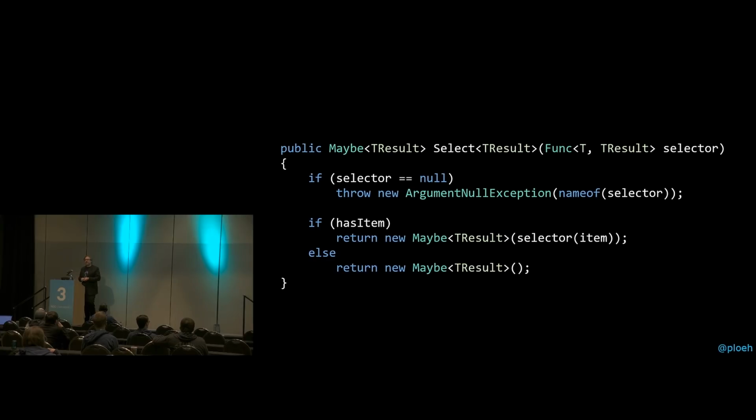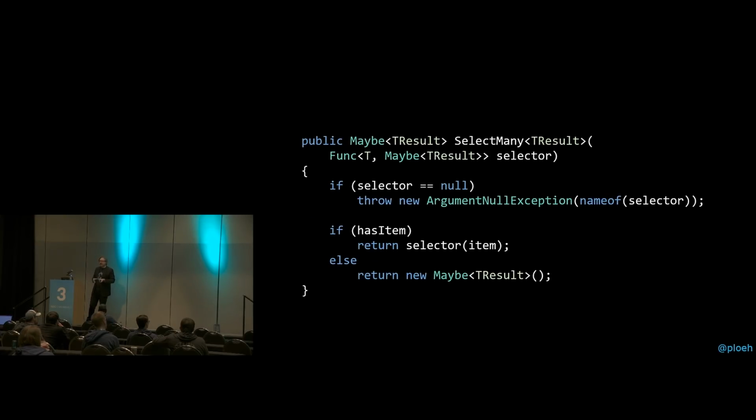This is a structure-preserving map because it takes populated Maybe<T> values and turns them into populated Maybe<TResult> values. It takes empty Maybe<T> values and turns them into empty Maybe<TResult> values. So it preserves the structure of what it means to be a Maybe<T> object, if you will. So this is a functor as well. Maybe<T> is now a functor. And we can make it a monad by also creating a SelectMany method. I'm not going to spend too much time talking about the SelectMany method because we're not going to use it that much, actually. We're mostly going to use the functor.